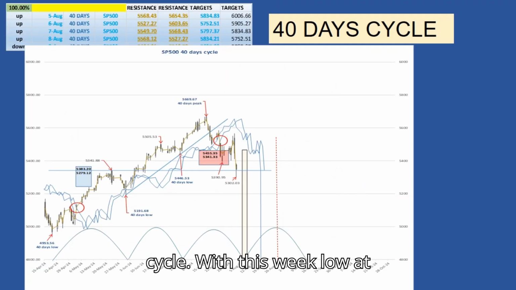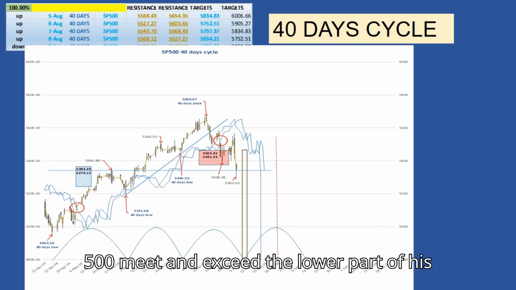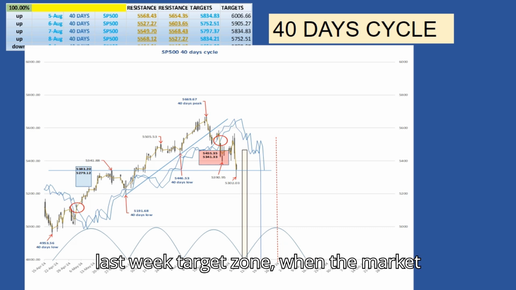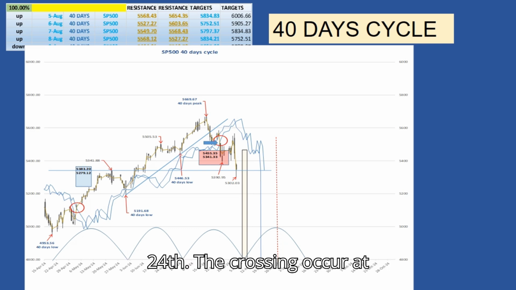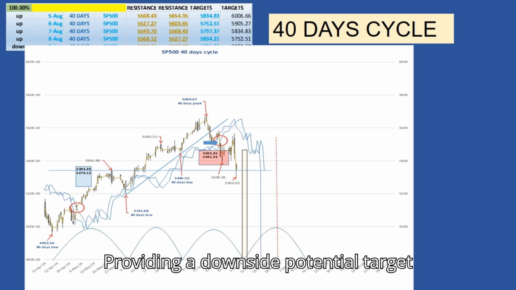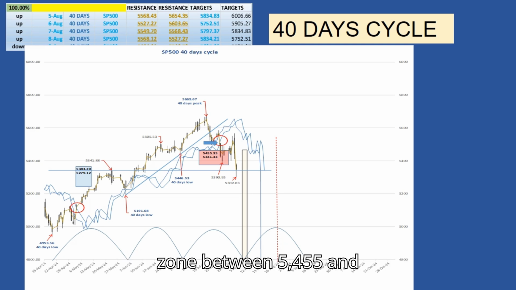The 40-day cycle. With this week's low at 5,302, the S&P 500 met and exceeded the lower part of last week's target zone, when the market crossed below its cycle line on July 24th. The crossing occurred at 5,562 for the first line and 5,505 for the second line, providing a downside potential target zone between 5,455 and 5,341, or respectively $107 and $164, or between 1.93 and 2.98% of potential profits.